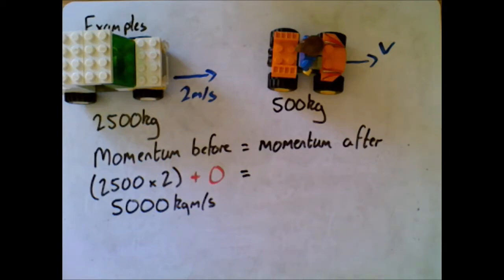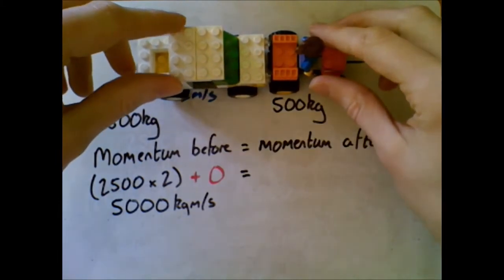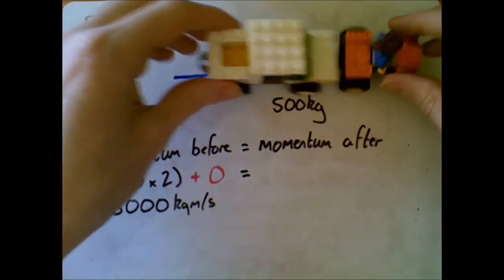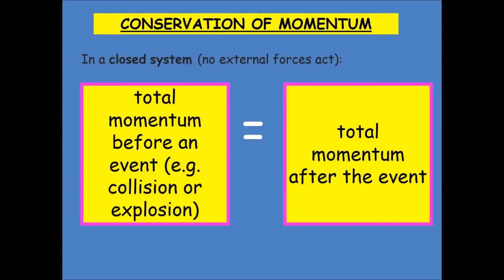What we're going to say now is that our truck arrives like this and it collides with the quad. But instead of the truck stopping, they now actually move off together. So they kind of join together. Now, before we worry about the numbers, let's think about what we would expect. Well, we would expect to see that there's a smaller velocity afterwards than there is at the start, because essentially the mass has gone up. If we go back to our original definition, you can see total momentum before is total momentum afterwards.